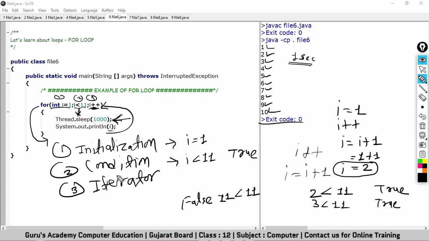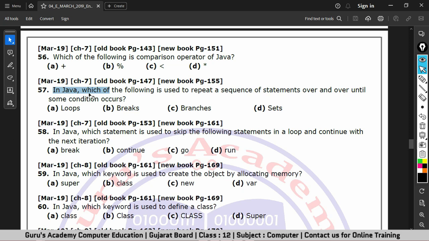Right? So the question is, in Java, which of the following is used to repeat a sequence of statements over and over until some condition occurs? And the correct answer is option A, loops.